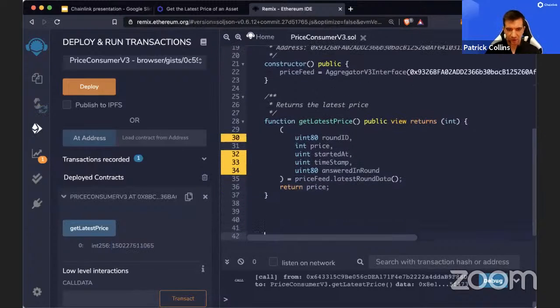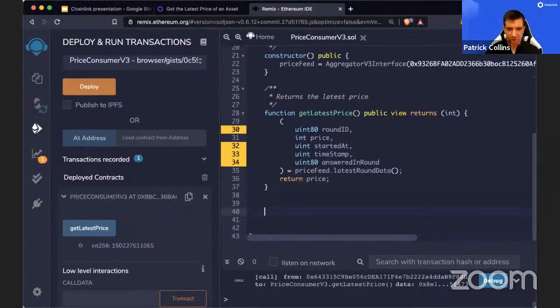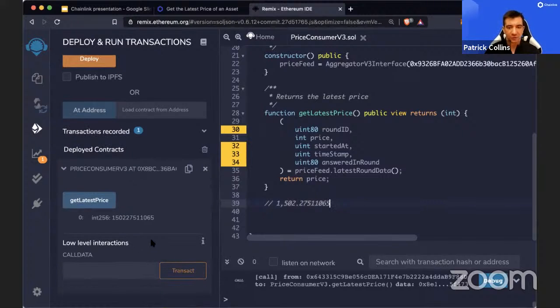And obviously, this number is really massive. If only Ethereum was that expensive. It's actually because Solidity doesn't work with decimals very well. So this is actually $1,502. And remember, this is the Kovan testnet, so the price feeds are a little bit less up to date because of the testnet. So do not use this for any production systems because they are not as robust as the production ones. But that's really the simplest way to look at this and use this.